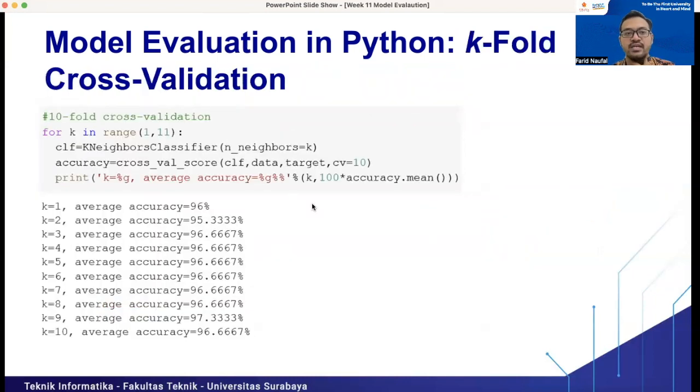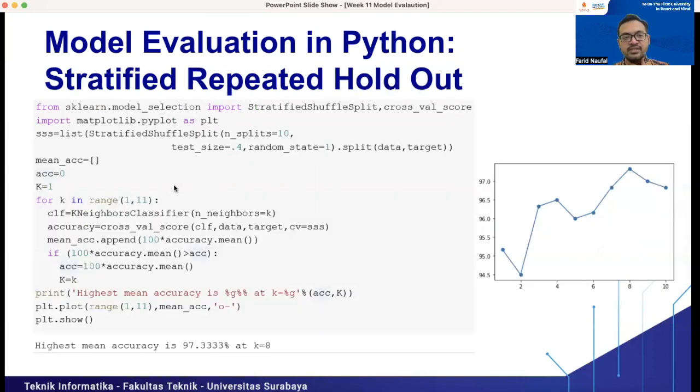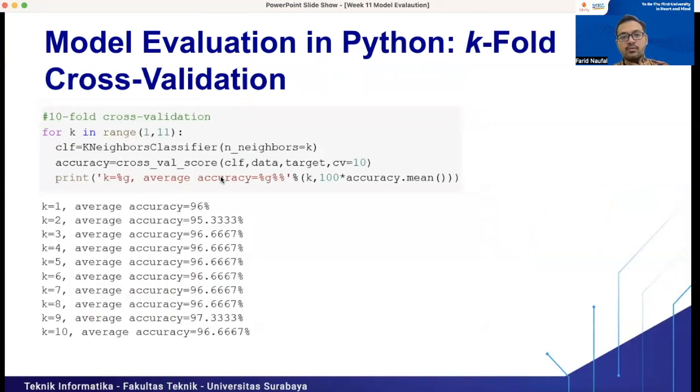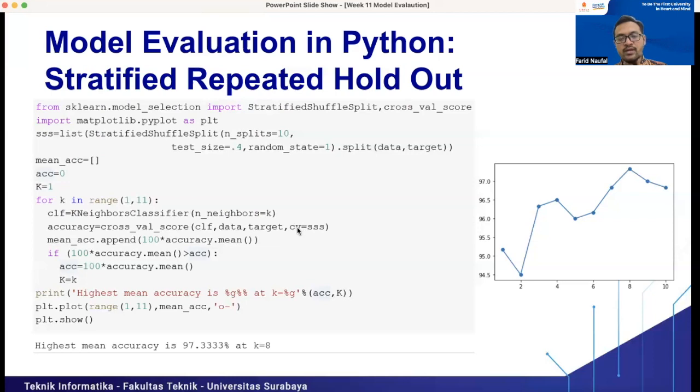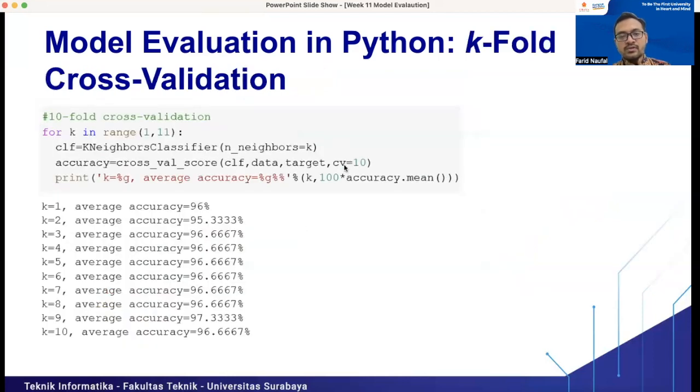What about if we use K-fold cross validation? It is more simple, right? It will be similar to our previous code here. We can just change the CV argument, the last argument, to 10. It means it will split the data set into 10 subsets.